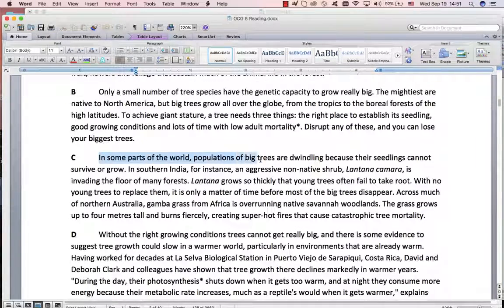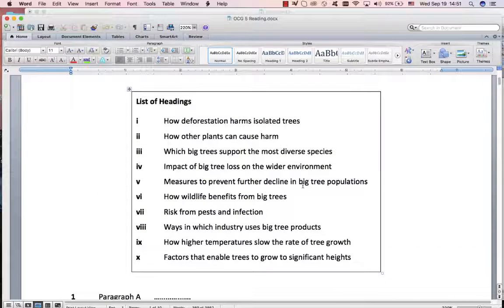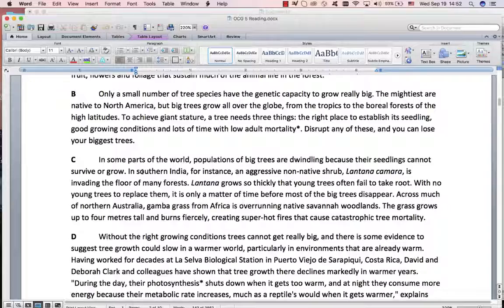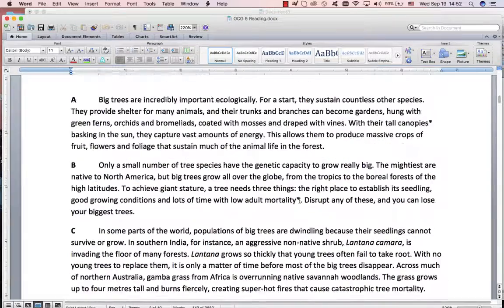In some parts of the world, populations are dwindling. This means getting less, because their seedlings cannot survive or grow. Seedlings is baby trees. Something about seedlings. Deforestation? No. Other plants causing harm? No. Big trees, diverse species? No. No. This is decline in populations. This is dwindling. Maybe that one. Wildlife? No. Where's seedlings? I don't see anything about seedlings. Pests? Industry? Temperatures? No. Okay, so nothing from that. Now you think you're wasting time. You're not wasting time because you're becoming familiar with the paragraphs and you're becoming familiar with the headings.